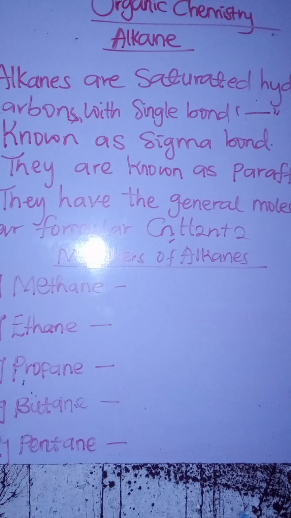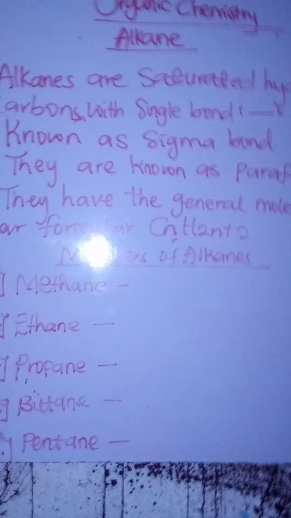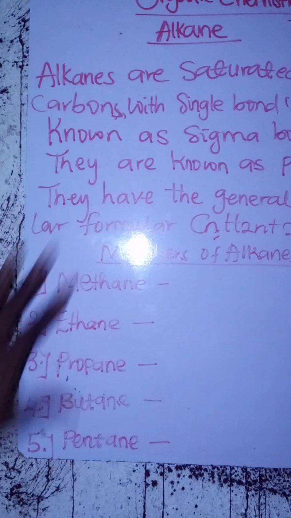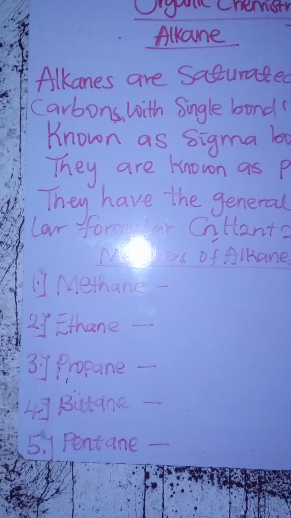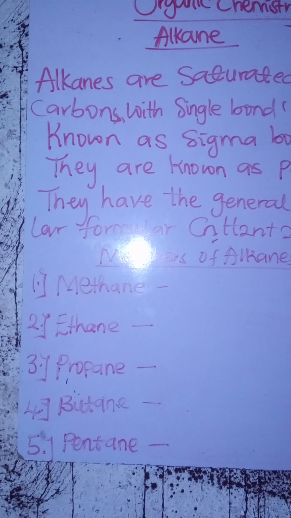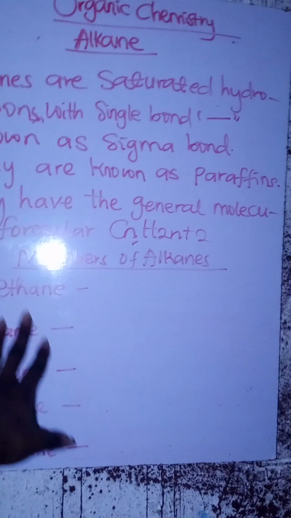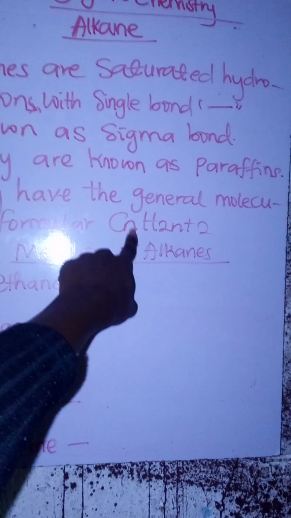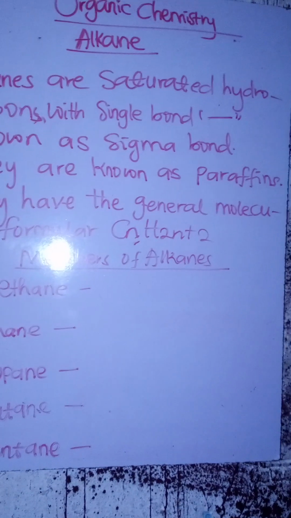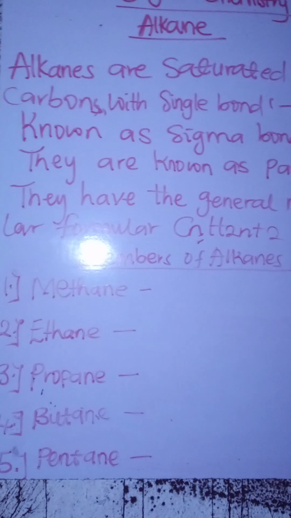Now listen, if you want to study this and know it, just go through the names first, memorize it, get used to it, have it off hand, okay? Then getting their molecular formula is not a problem. Once you know this general formula, you will always use it to get every molecular formula of the alkanes, okay?